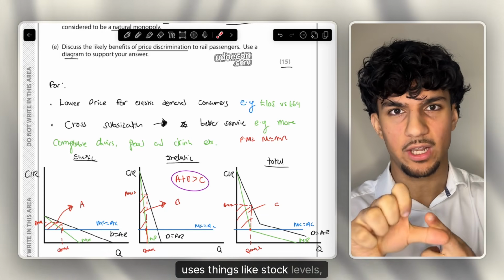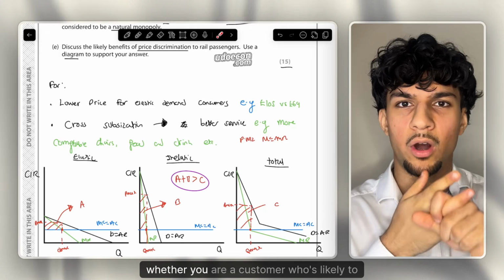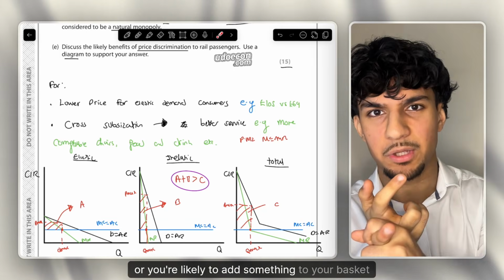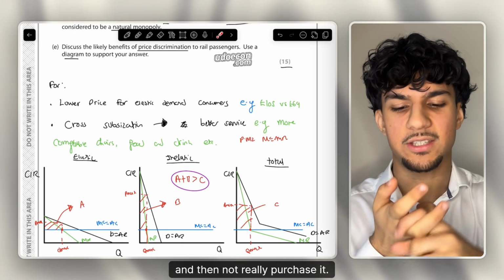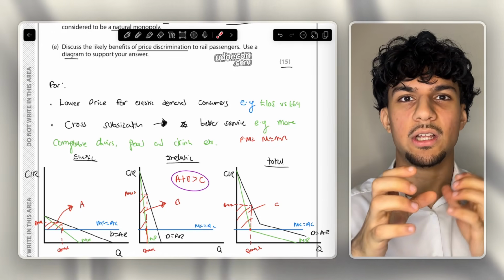Amazon uses things like stock levels, things like even the time of day, and factors like whether you are a customer who's likely to purchase straight away, or you're likely to add something to your basket and then not really purchase it. So they use all this data they have and they amend the price they charge accordingly.